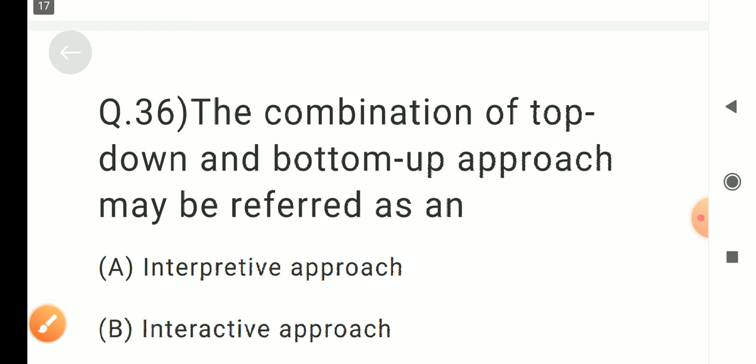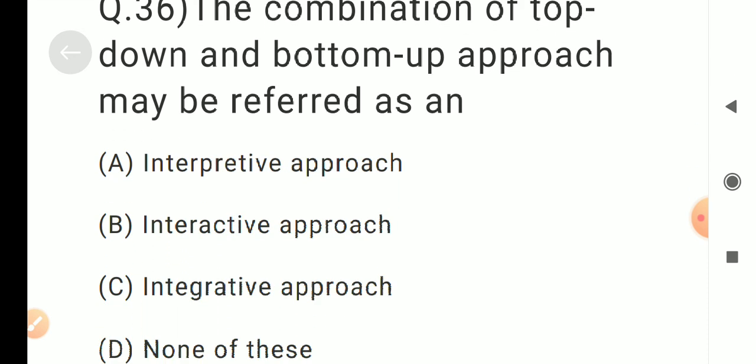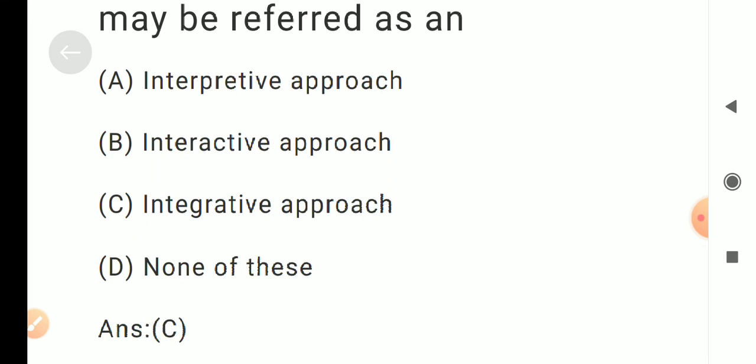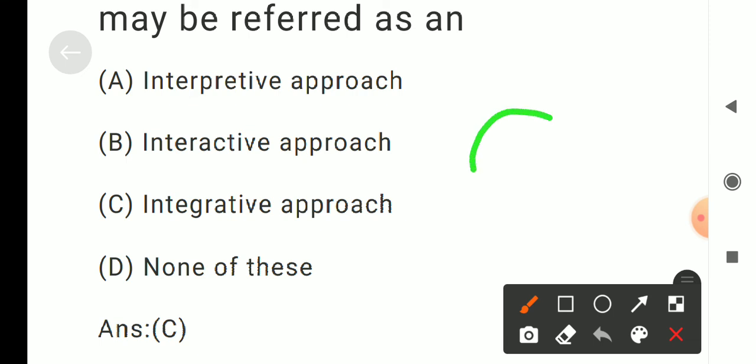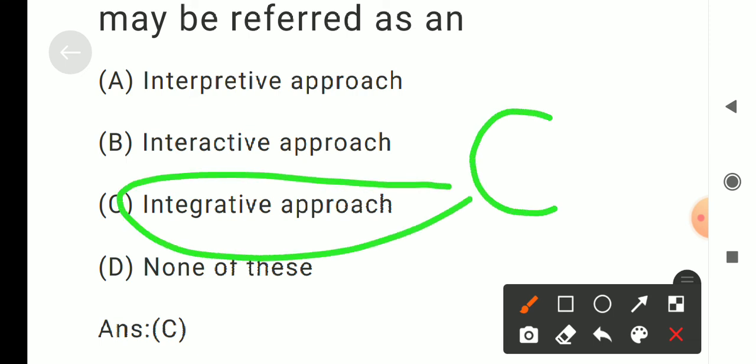Question number 36. The combination of top-down and bottom-up approach may be referred to as an dash. Options are A. interpretive approach, B. interactive approach, C. integrative approach, D. none of these. Correct answer is C. integrative approach.